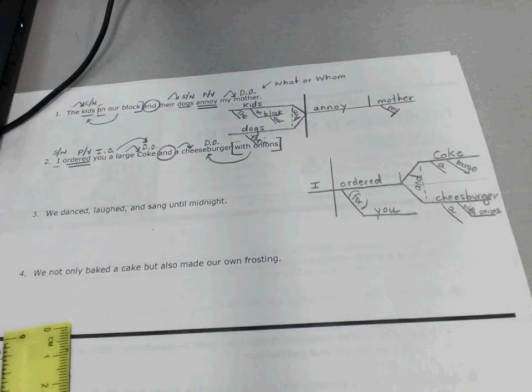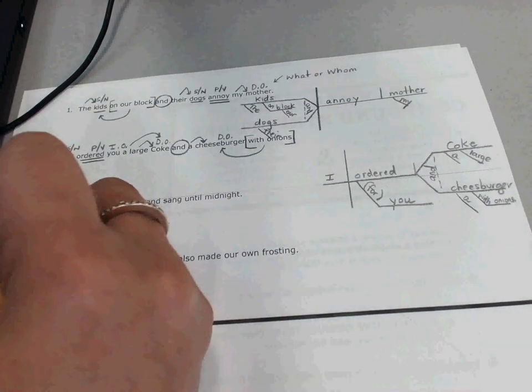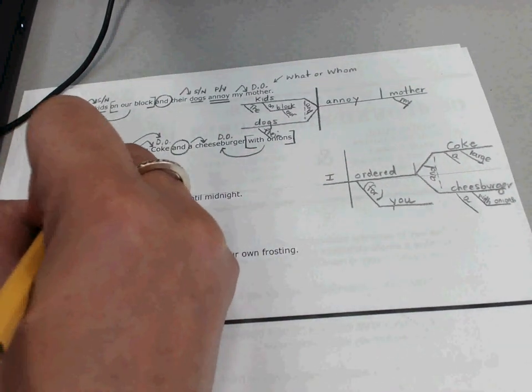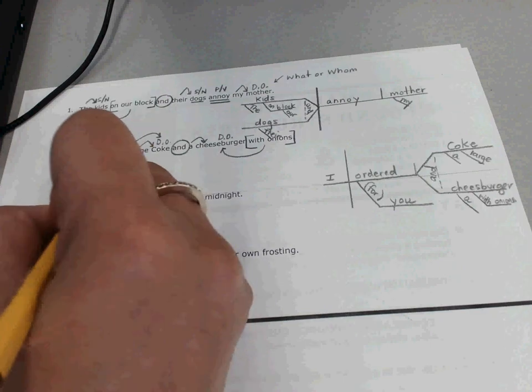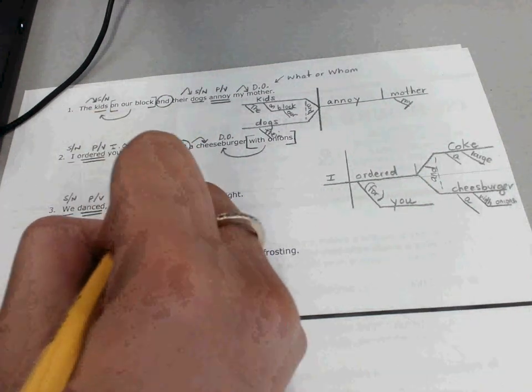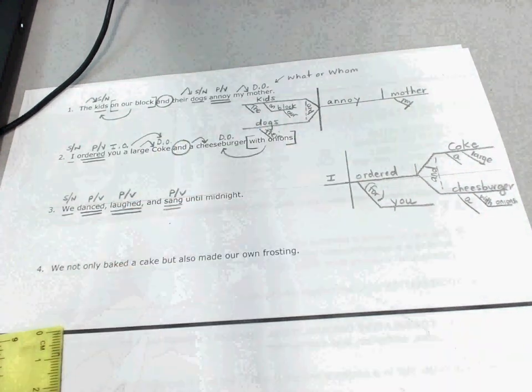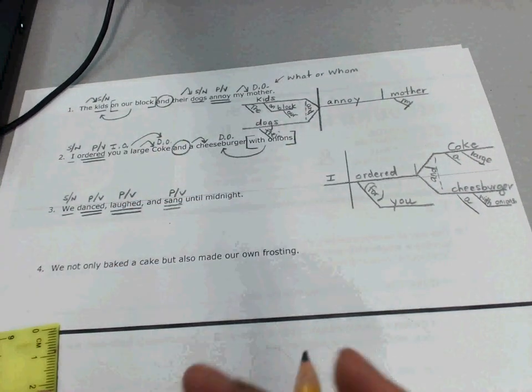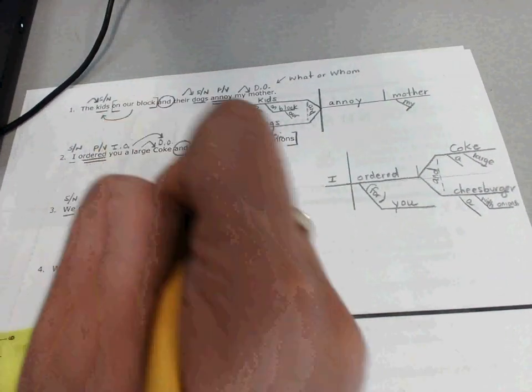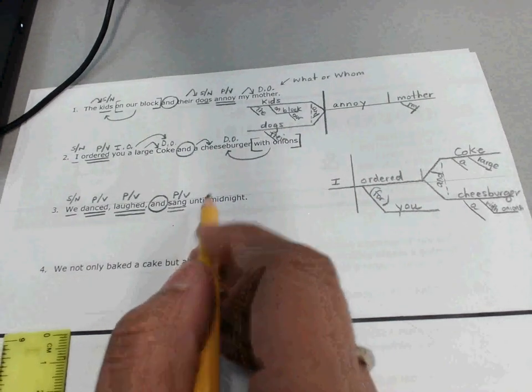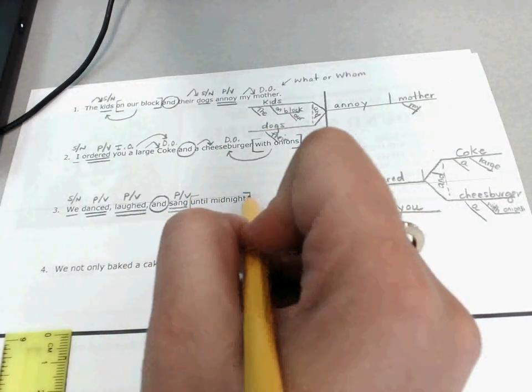Alright guys, we just have 2 more to go on this video. So, we danced, laughed, and sang until midnight. We is our subject. Danced is what we did. Laughed is what we did. Sang is what we did. So we have a coordinating conjunction linking those 3 verbs together, so I'm going to circle that. And until is a prep, so until midnight is my prep phrase.